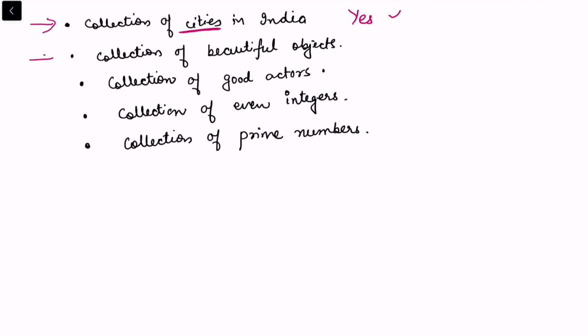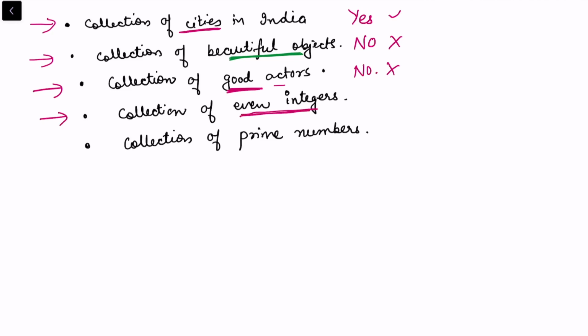Collection of beautiful objects. Now there is no definition of a beautiful object. Something may be pleasing to me, and may not be pleasing to you. Something which I find very beautiful, somebody else may not find beautiful. So it is a very vague statement, and here we'll say this is not a set. We cannot define it well. Then next it says collection of good actors. Again, what is the definition of being good? I may say something is good, somebody may not like it. So collection of good actors is not a set.